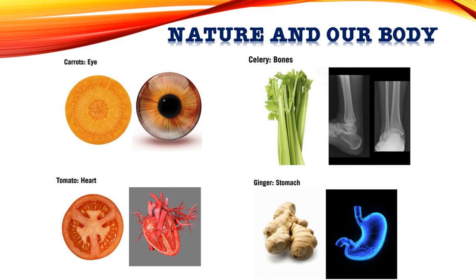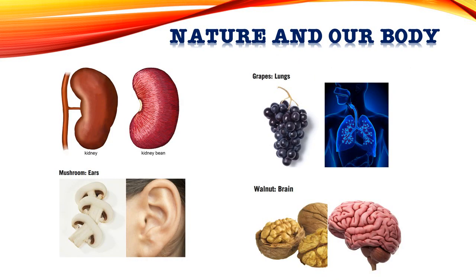Here we know how nature and our body are interconnected with each other. Here we can see that if any eye problem occurs and we eat carrot, our eye problem may be cured. We can see that the structure of the eye and the carrot is nearly the same. Here we can see the structure of bone, stomach, heart, kidney, lungs, ear and our brain also. Our nature and body are internally interconnected.